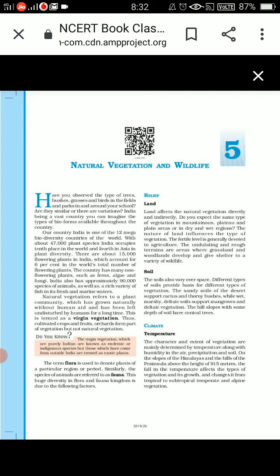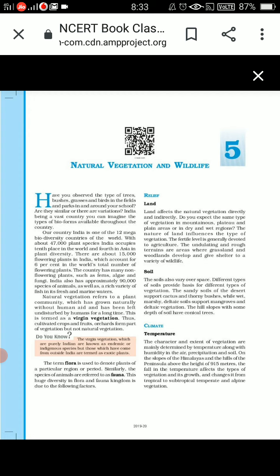We are going to start our next chapter of geography, which is chapter number 5, Natural Vegetation and Wildlife. So, children, we are talking about our country. We have discussed the location, the size, the drainage pattern, and the climate also.